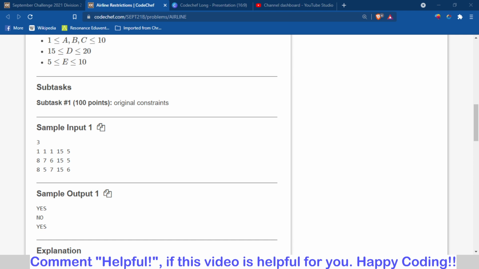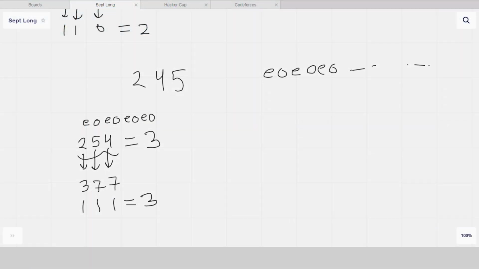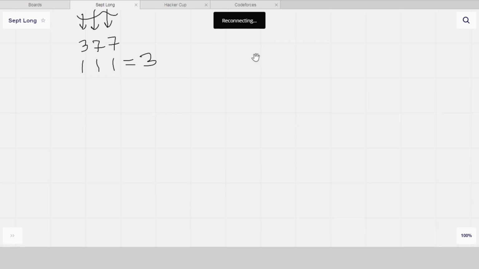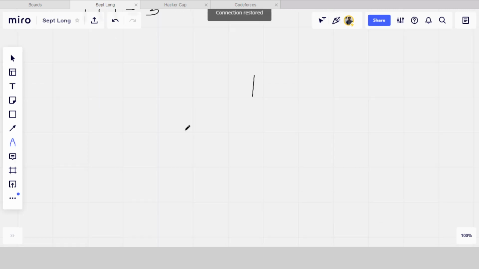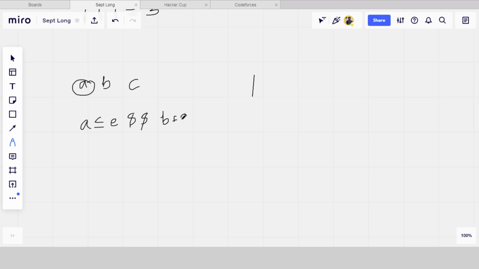So we will go to the whiteboard. Let's say there is A, there is B, there is C. Check for A. Let's say A is the bag Chef carries with herself. So if A is less than or equal to E and B plus C is less than or equal to D, then this case works.